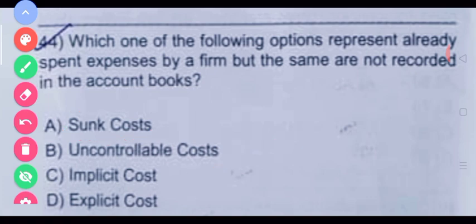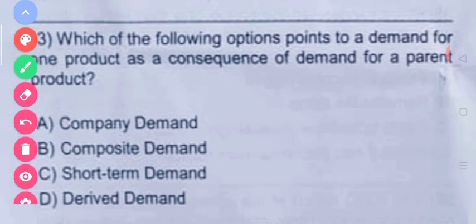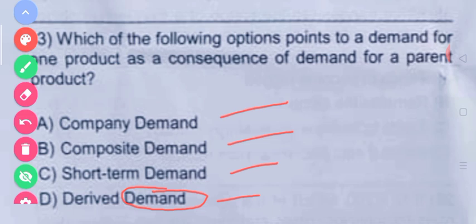Now coming to the next question. The next question is, which of the following options points to a demand for one product as a consequence of demand for a parent product. So the options are company demand, composite demand, short-term demand, or derived demand. Actually, the correct option is the derived demand. So the option D is correct.